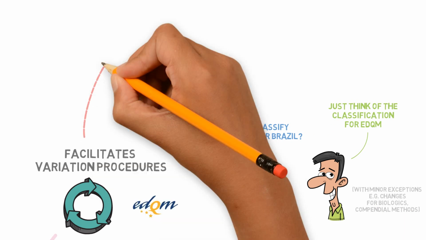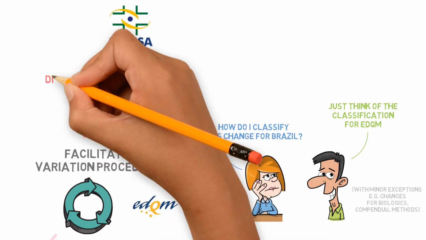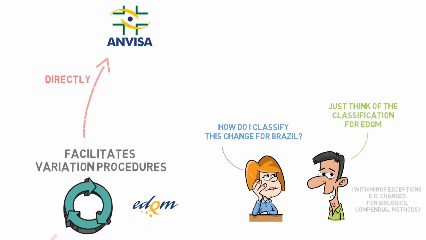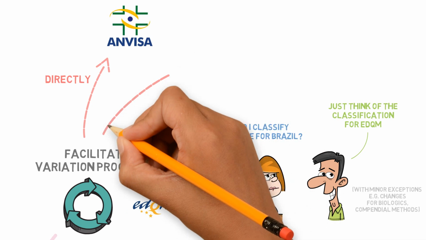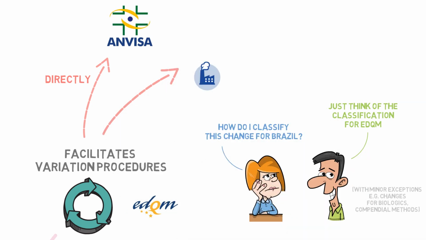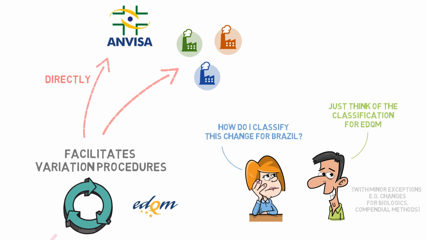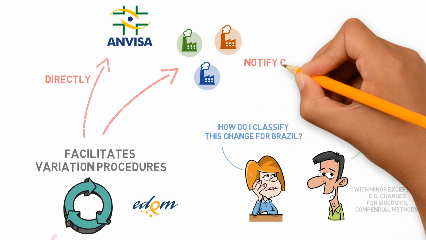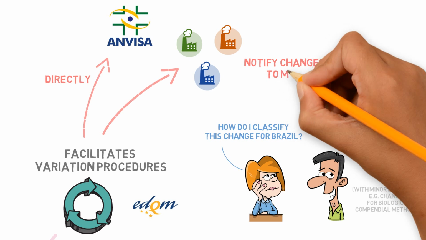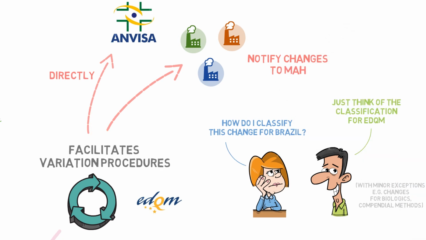Besides, once you have a CADIFA, any variation procedure is handled directly with Anvisa, which will be a much quicker process. But of course, a close relationship needs to be maintained with the MAH, who needs to be aware of any change so that they can evaluate the impact for their controls and the finished product.